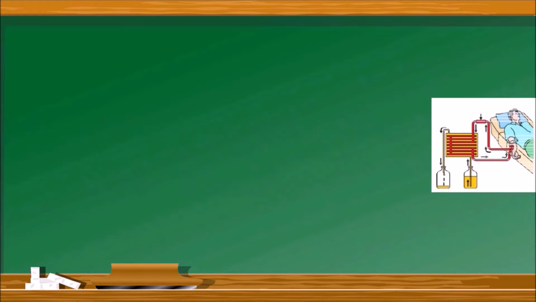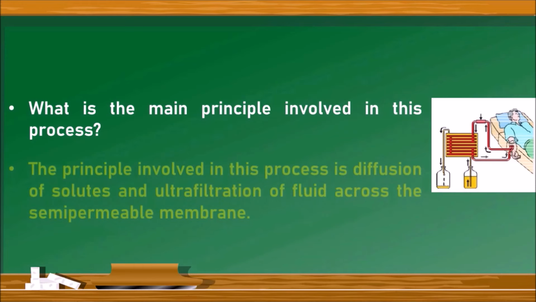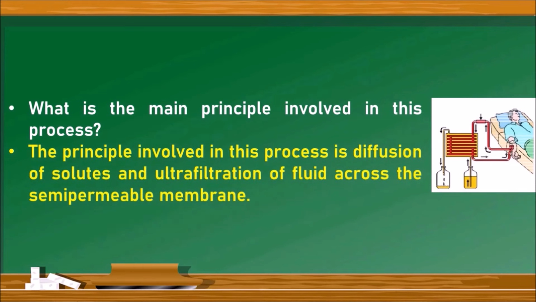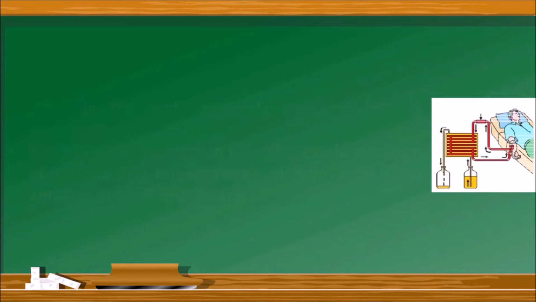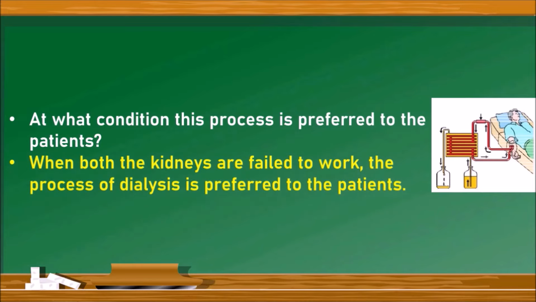The next question, what is the main principle involved in this process? The principle involved in this process is diffusion of solutes like nitrogenous substances and also ultrafiltration of fluid, any waste fluid, across the semi-permeable membrane. Next question, at what condition this process is preferred to the patients? When both kidneys are failed to work, this process of dialysis is preferred to the patients. Let us go to the next one.